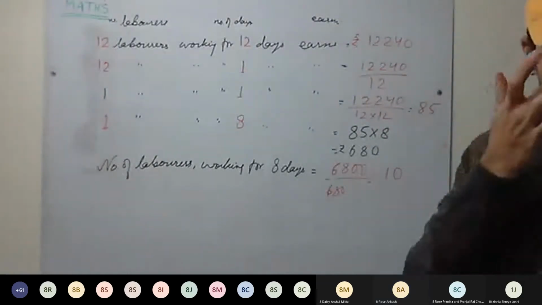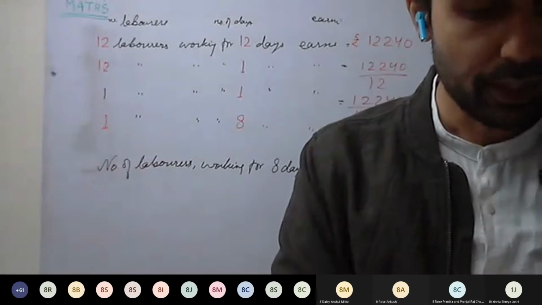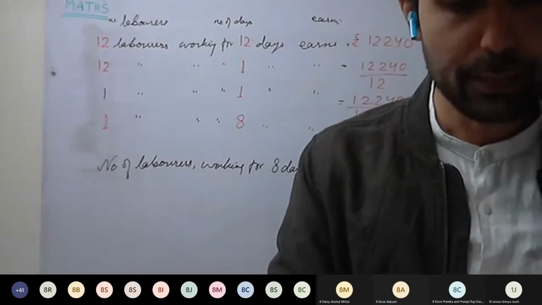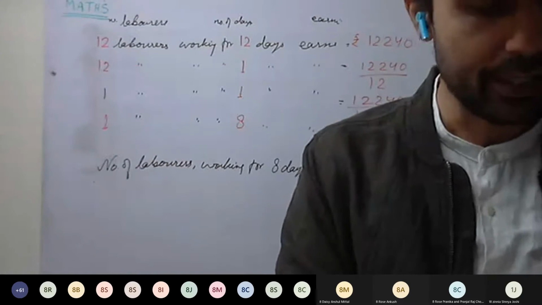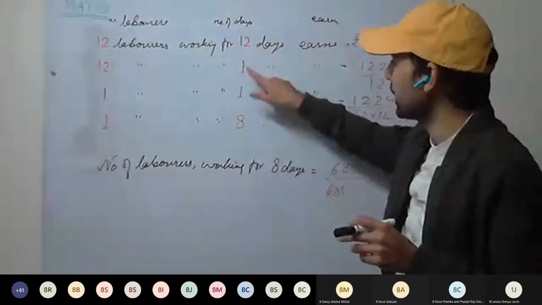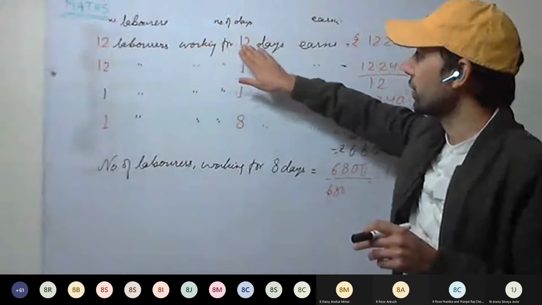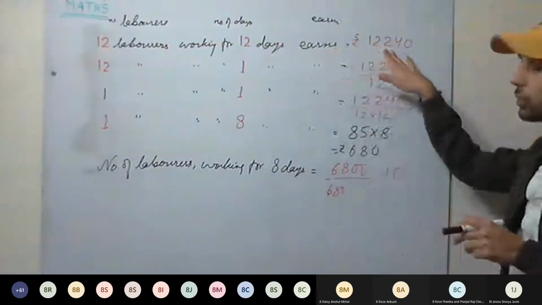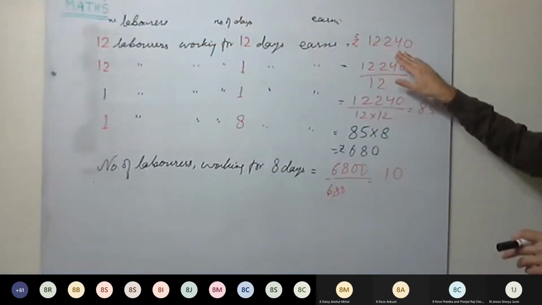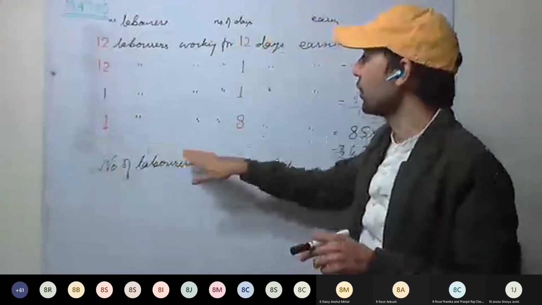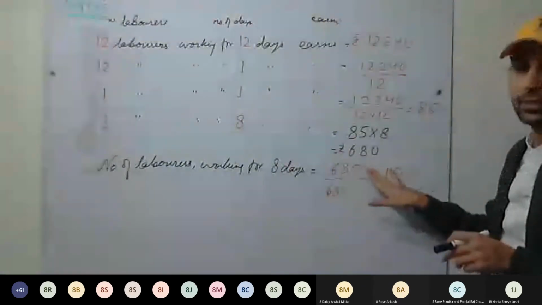So see here, read the question once. If 12 laborers can earn this much money in 12 days, how many laborers can earn 6800 in 8 days? So see, the number of days must be 8. When 12 laborers are working for 12 days, the earning is 12,240. So how many laborers will work for 8 days to earn 6800?